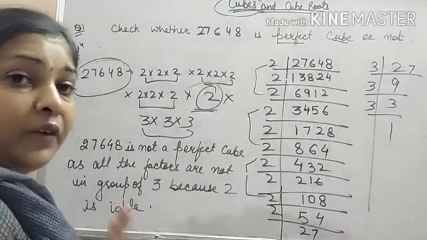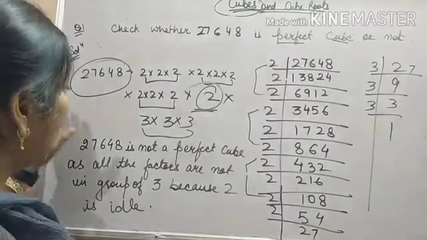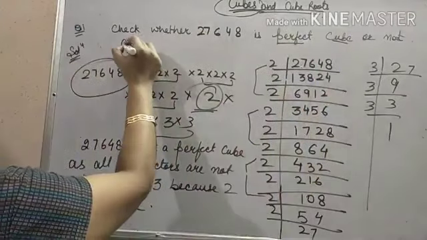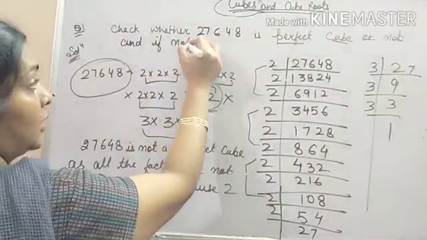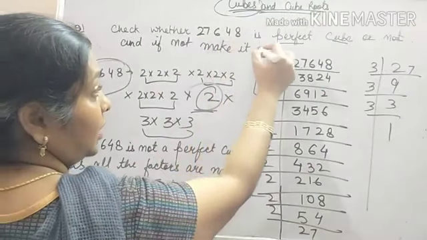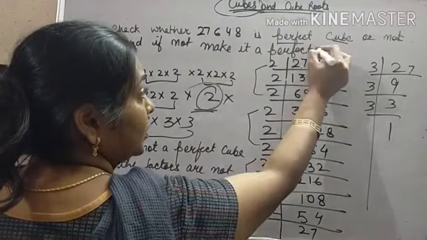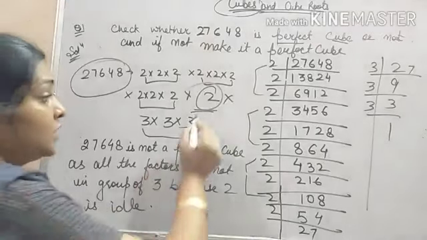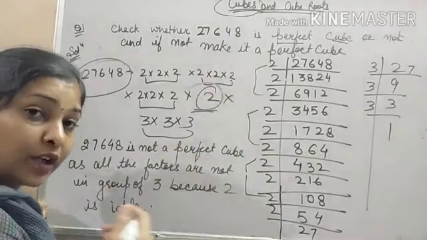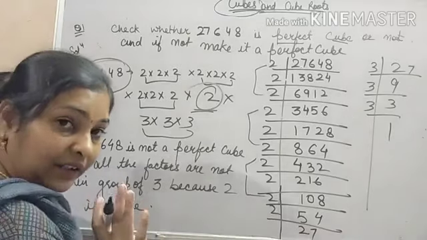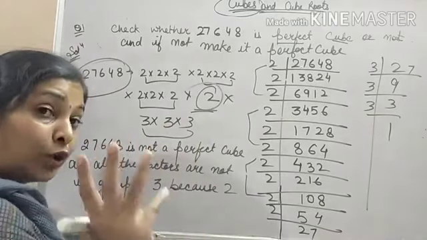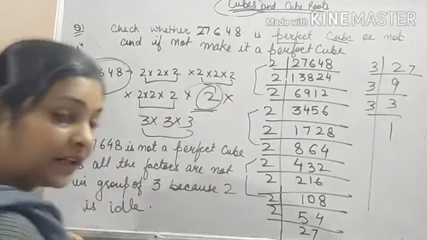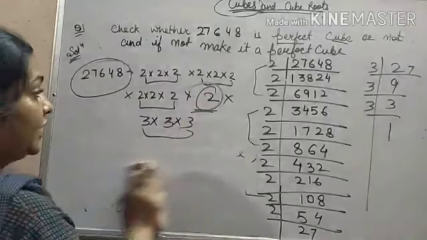Now see, if in a question it is given that you have to make it a perfect cube. Suppose you check whether this is a perfect cube or not, and if not, make it a perfect cube. Now what will you do? See, in the chapter of square root, whichever was the extra number, we used to divide it or give it a partner. But here in the case of cube, 2 partners are needed. So if the case is of division, you just have to divide it by 2.